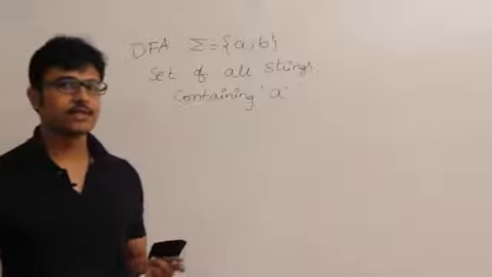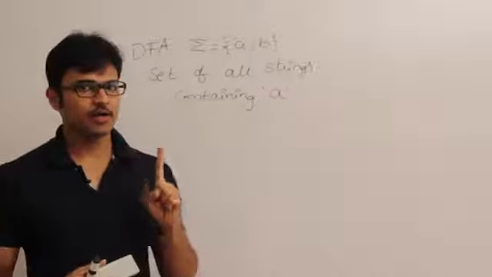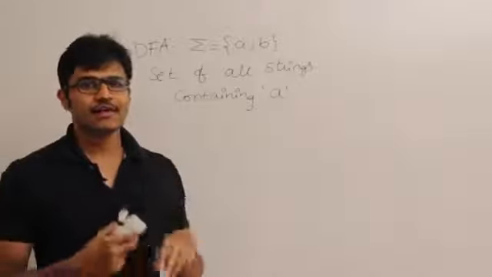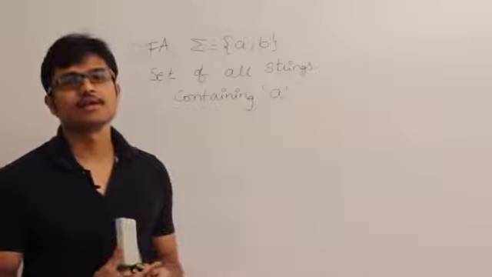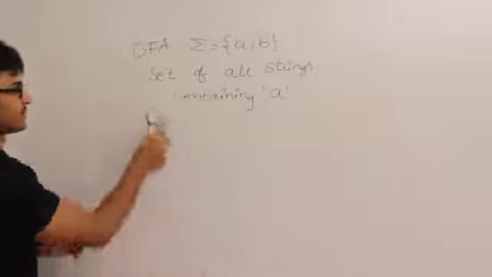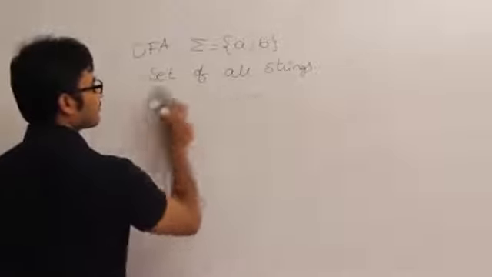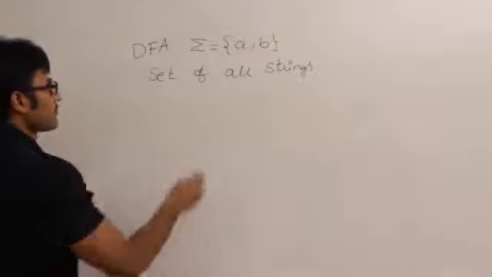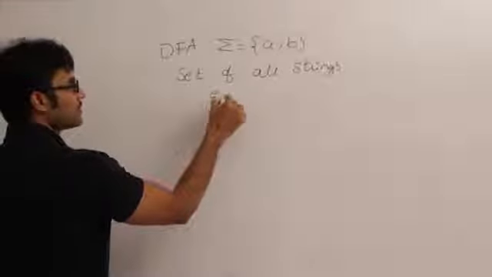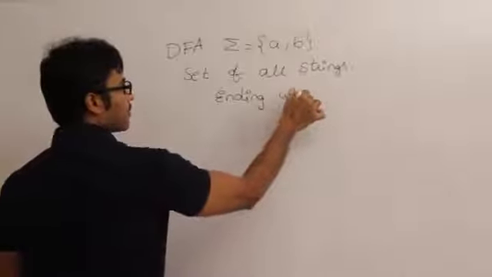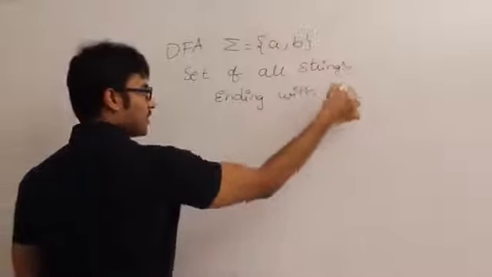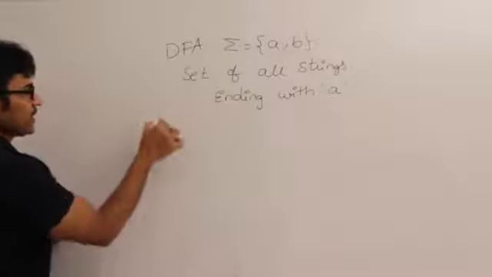So now let's see the third kind of problem. First one is starting with A, second one is containing A. Now what could be the third one? Yes, you guessed it right. It is ending with A. Set of all strings ending with A. So as usual, identify the language.